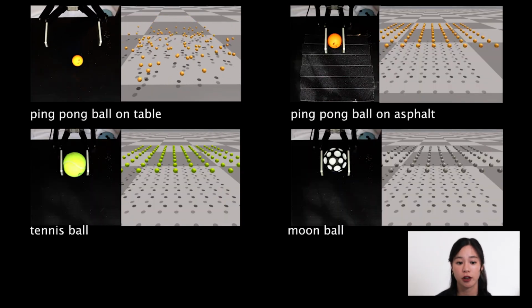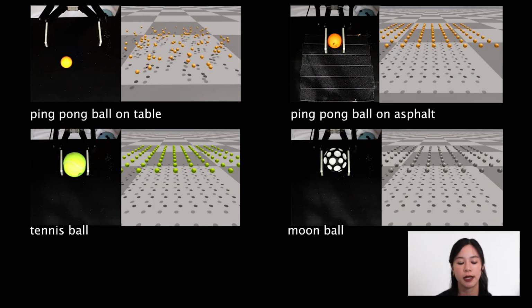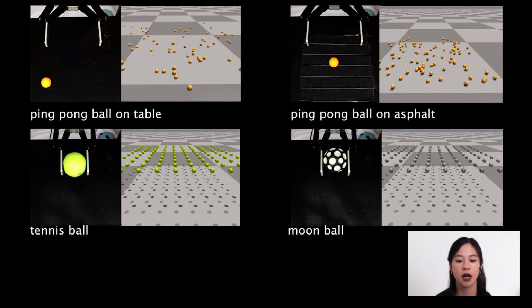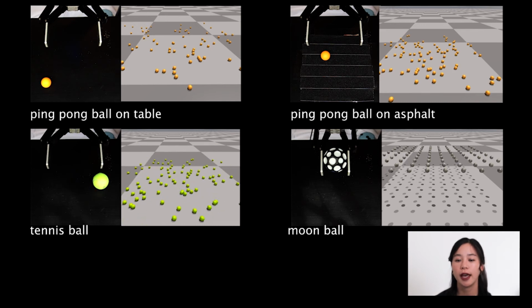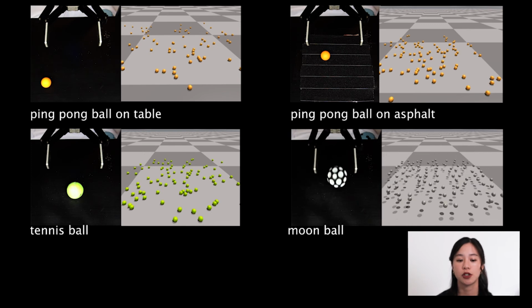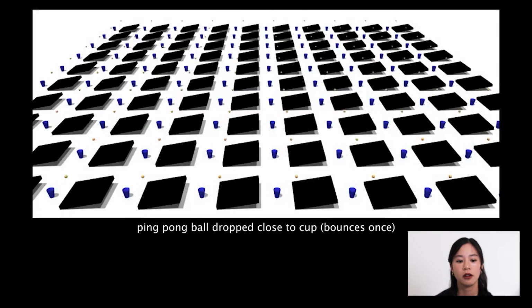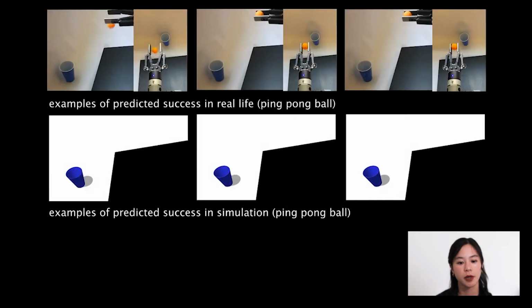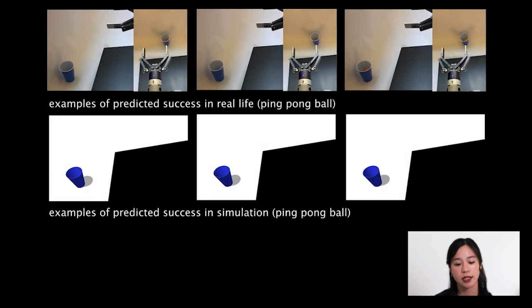Using the STReSSD framework, we were able to automatically calibrate the simulator for different contact scenarios between the ball and the table, including a ping pong ball bouncing on 2 different surfaces and a tennis ball and moon ball bouncing on a table. The calibrated simulators were shown to be effective in predicting the dynamics of the ball in a new scenario. The goal of this new task was to predict the success rate of bouncing the ball into a fixed cup from a specific position. The real experimental setup was replicated in simulation, and the predicted success rates in simulation matched closely with the real-life success rates.